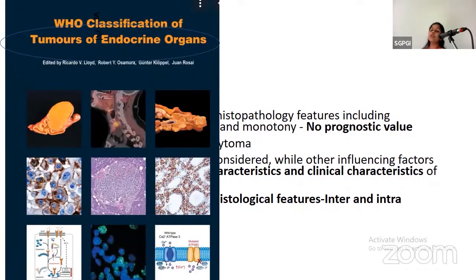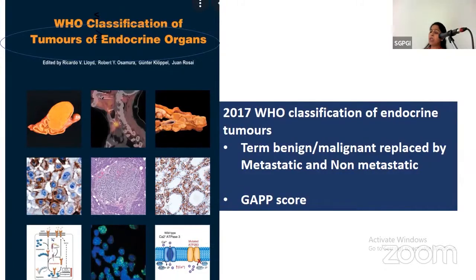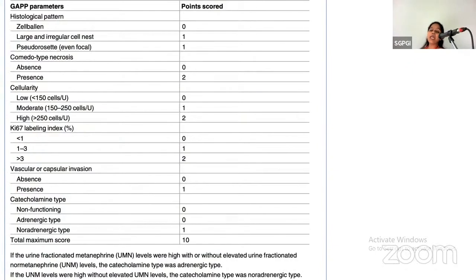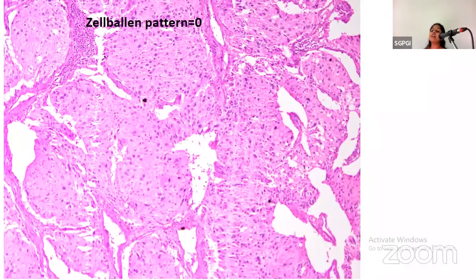According to WHO 2017 for endocrine organs, the terms benign and malignant have been replaced by the terms metastatic and non-metastatic, and the GAP scoring is introduced. According to the GAP parameters, in addition to the histopathological parameters, the Ki67 labeling index is introduced, as well as the catecholamine secretion. In the current case, the pattern was zellballen, so the score 0 was given.